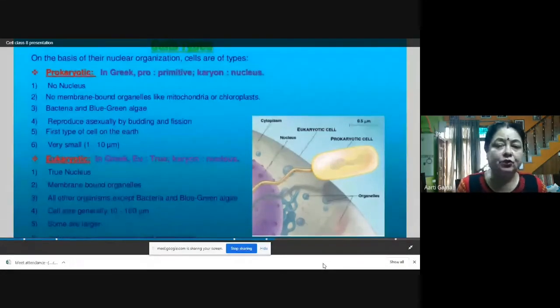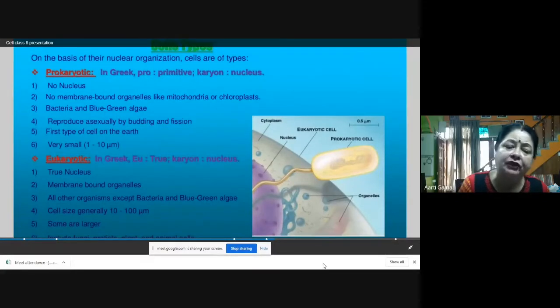We'll see what the cell types are. As I told you, there are two different types of cells, prokaryotic and eukaryotic. Prokaryotic: pro is a Greek word which means primitive, and karyon means nucleus. So before the formation of the nucleus, the cell does not have a nucleus.